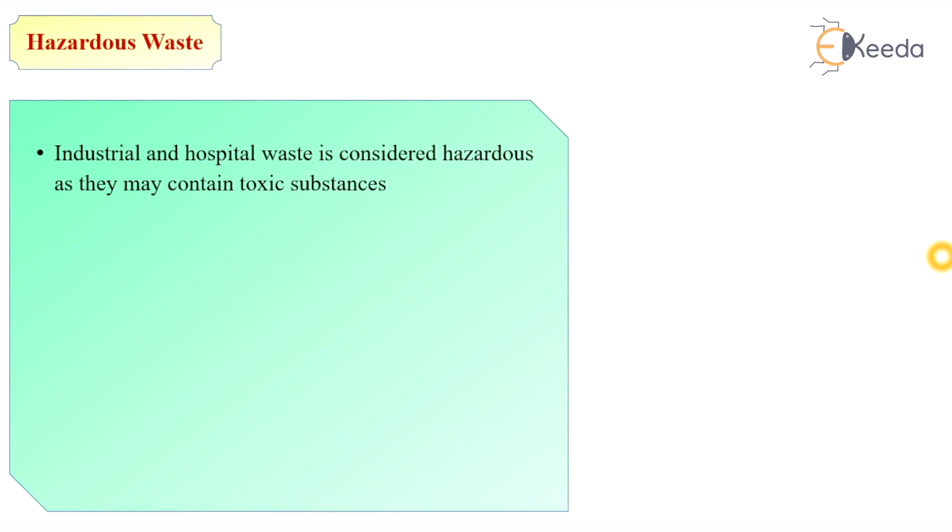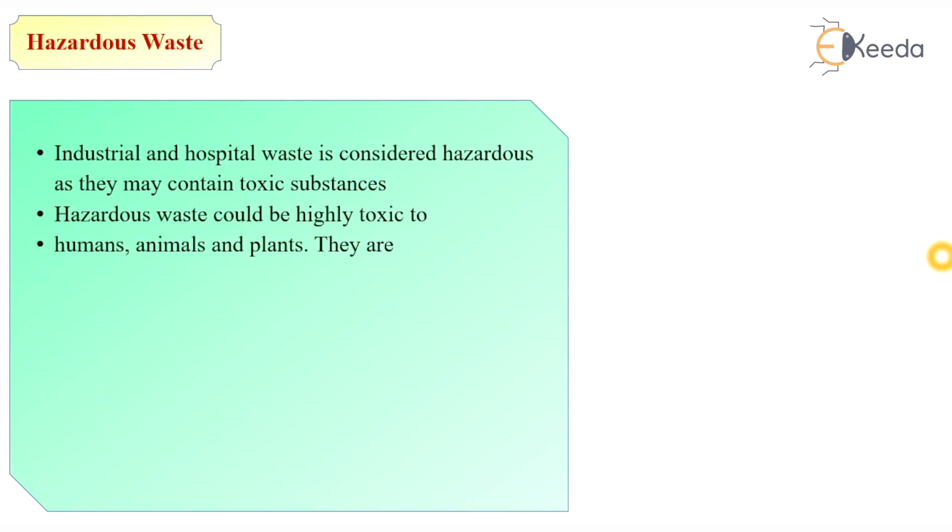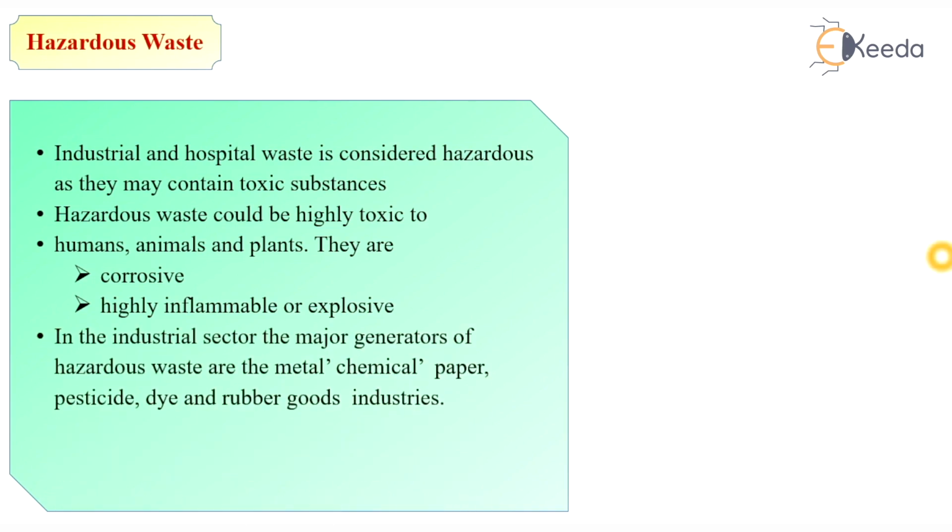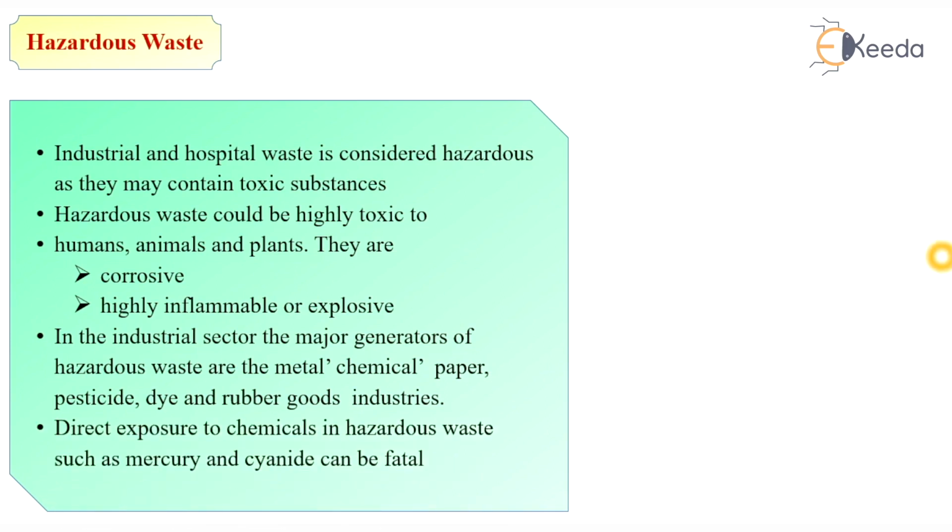The industrial and hospital waste is considered hazardous as it may contain different toxic substances. Hazardous waste could be highly toxic to humans, animals and plants. It can be corrosive, highly inflammable or explosive. In the industrial sector, the major generators of hazardous waste are the metal, chemical, paper, pesticide, dye, rubber and different industrial products. Direct exposure to chemicals in hazardous waste such as mercury and cyanides can be fatal.